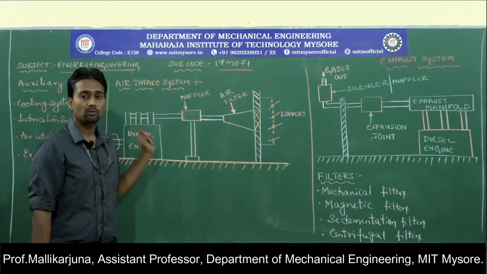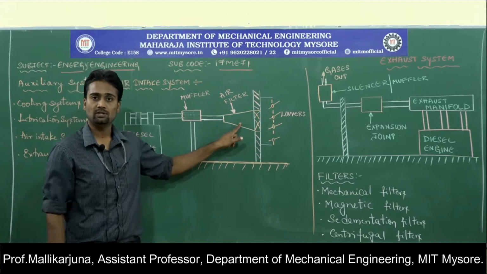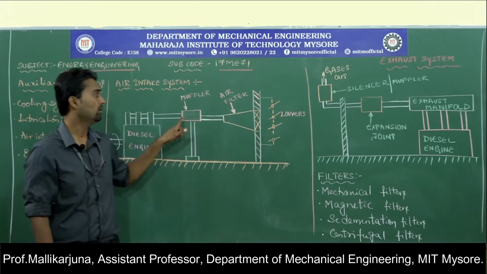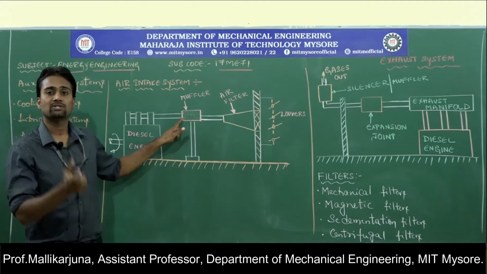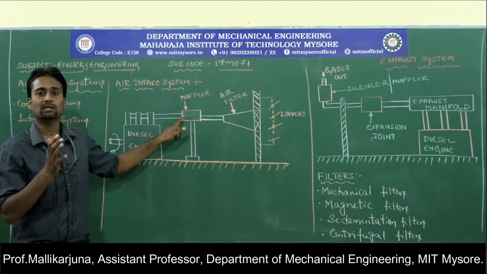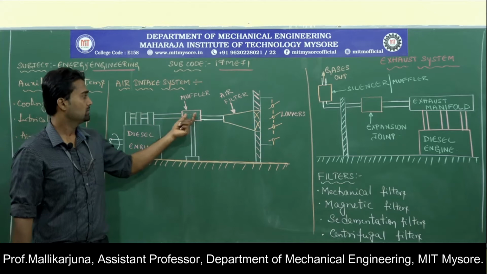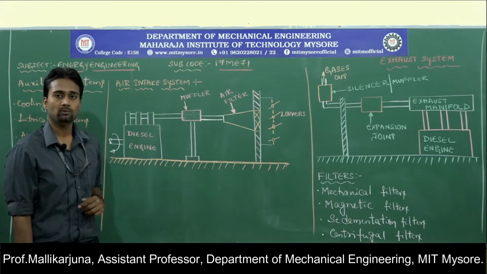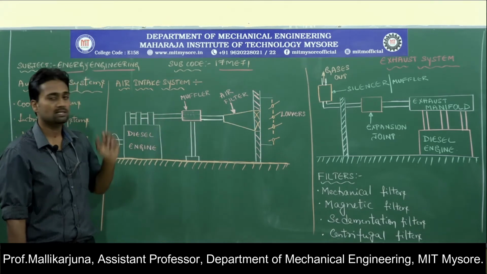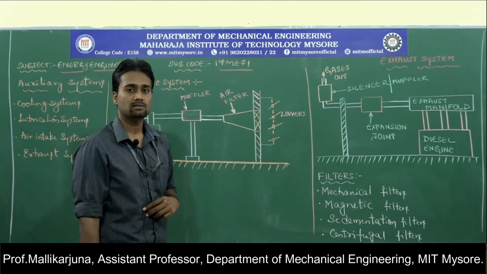Here we need to understand very clearly that filtering is very essential before sending the air into the system. Along with that, if vibrations have to be reduced, then we need to look at reduction in the noise produced by the air. So that is how this system is going to work. That is one such auxiliary system, we call it the air intake system.